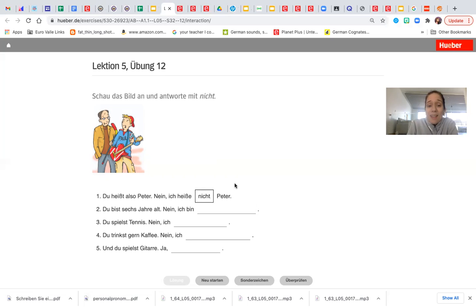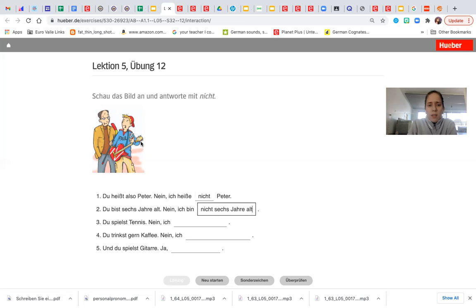Du bist 6 Jahre alt. You are 6 years old. How can we say, no, I am not 6 years old? Nein, ich bin, then comes the negation, which is going to be the nicht. Remember, now we're working with the adverb. No nein, but the adverb. Ich bin nicht, right after the verb bin. Ich bin nicht 6 Jahre alt.